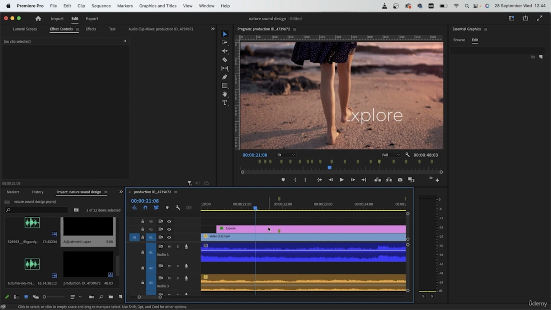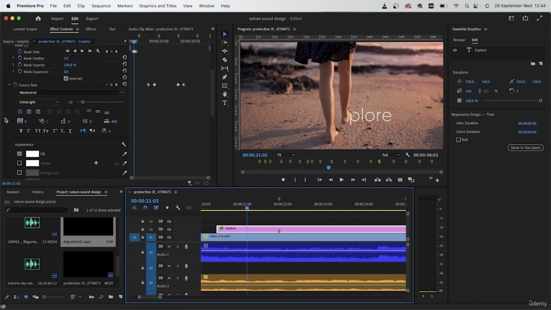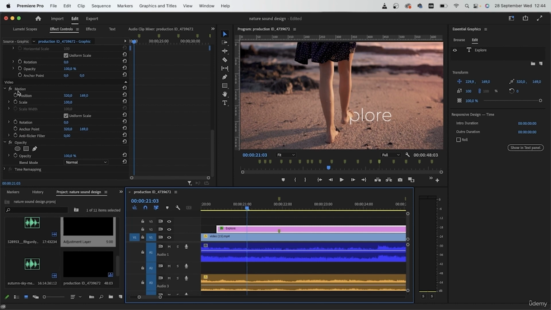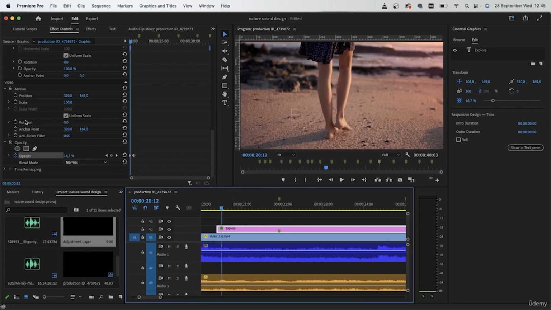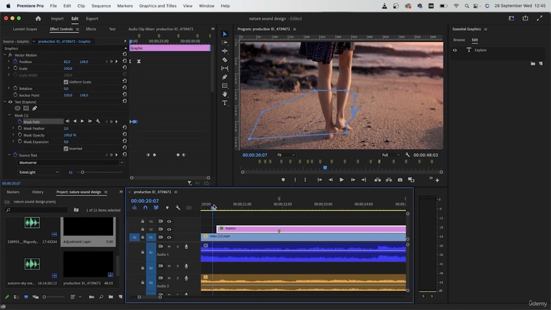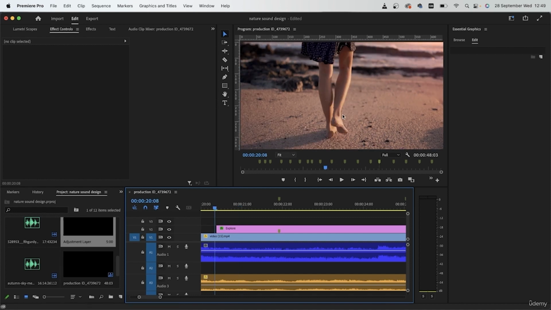Delete the cross dissolve transition, and I'm just gonna fade this out the old-fashioned way. Go down to motion, make a keyframe for opacity, and when it reaches the start, we're going to reduce it to 0. I'm gonna extend my mask here. And just modify your keyframes until you have a good result. So once I play this back, we have a nice mask text effect.